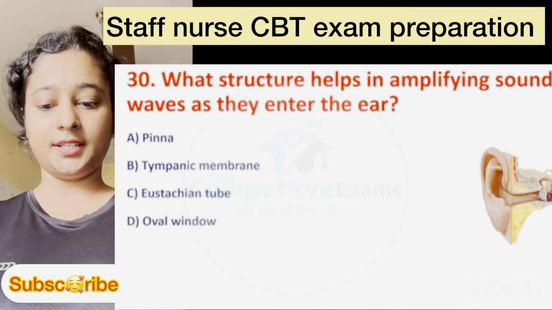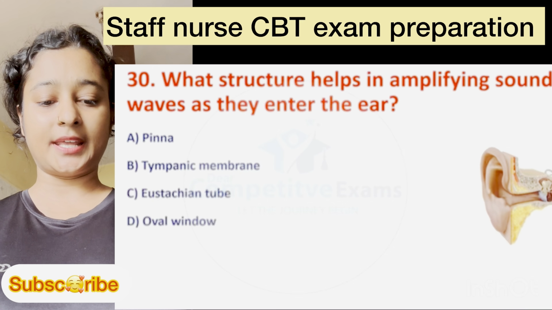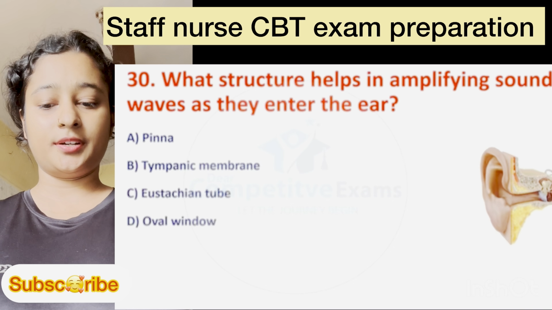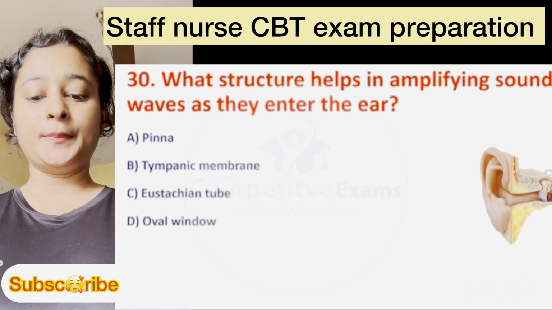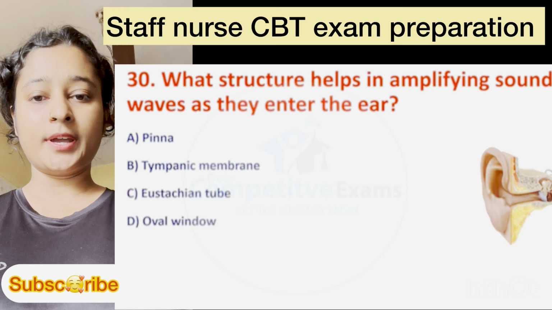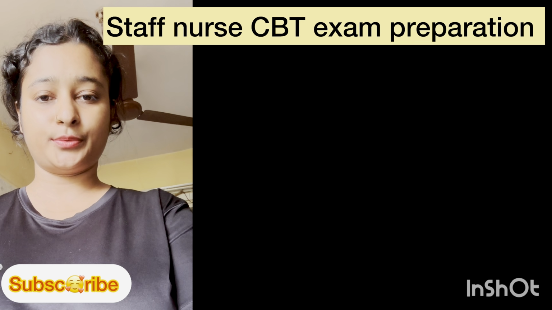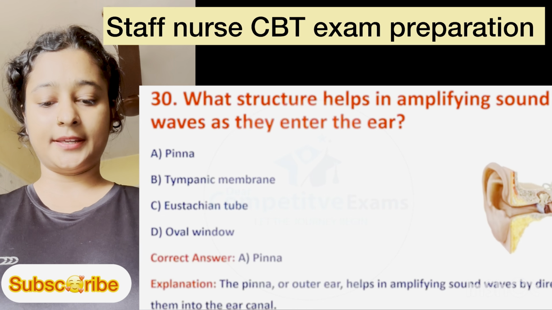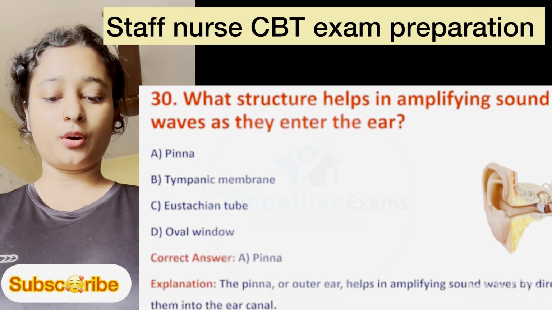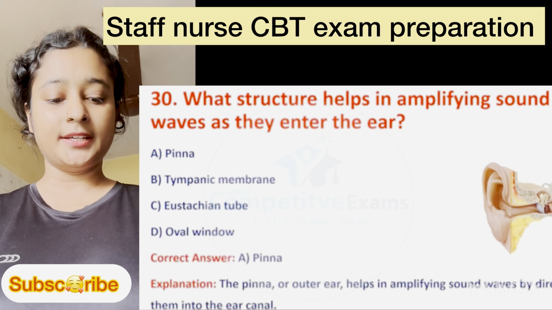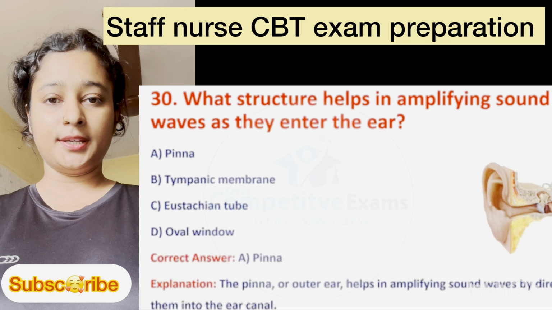Question number 30. What structure helps in amplifying sound waves as they enter the ear? Option A is pinna, B is tympanic membrane, C is eustachian tube, and D is oval window. Here, correct answer is option A, pinna. Explanation: the pinna or outer ear helps in amplifying sound waves by directing them into the ear canal.